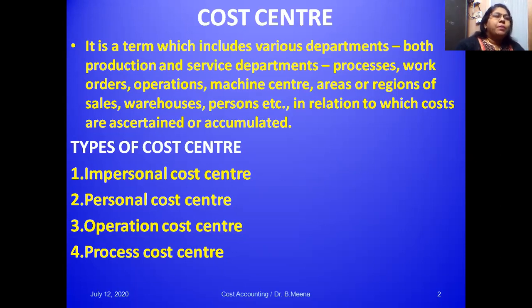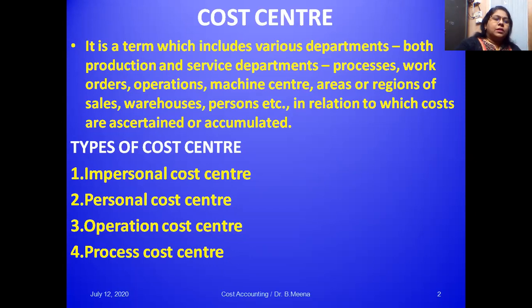So cost center simply signifies the various departments related to a company. It can be classified into the following four types: impersonal cost center, personal cost center, operation cost center, and process cost center. What do you mean by impersonal cost center?